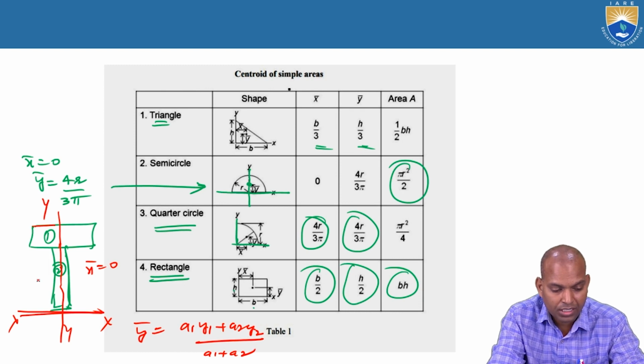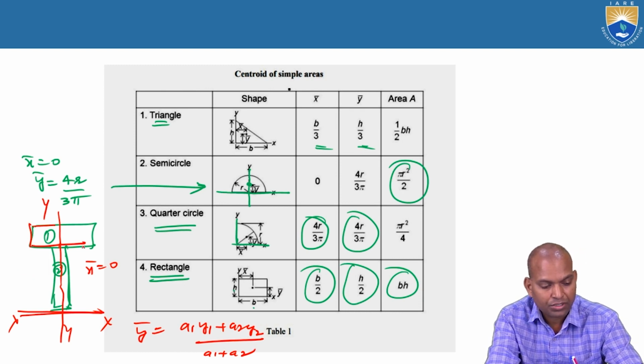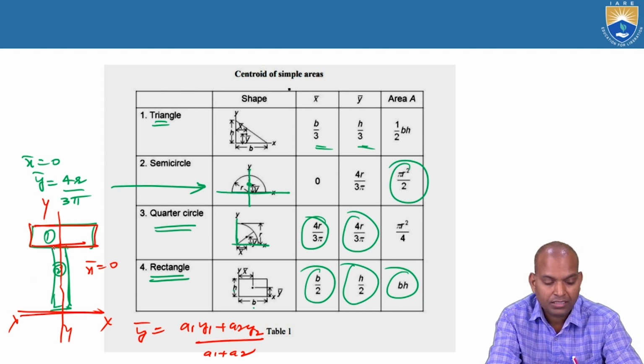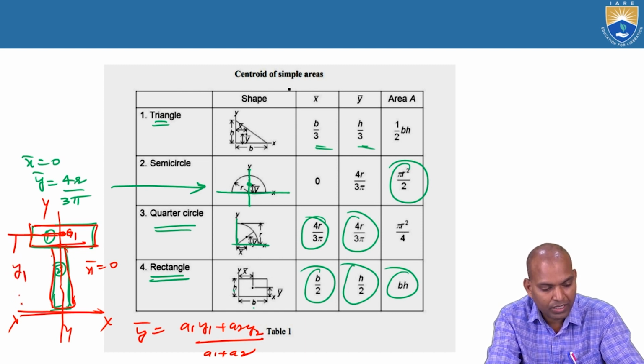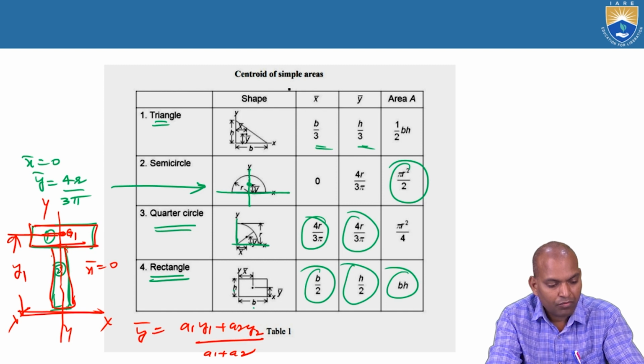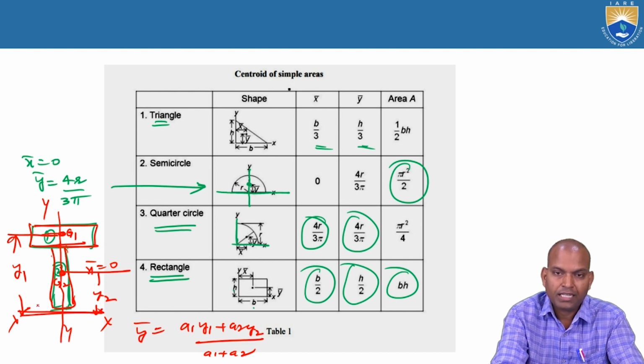What is a1? The area of the rectangle of section 1. And a2 is the area of the rectangle of portion 2. And what is y1? y1 is the distance of the individual centroid g1 to xx, that is y1. y2 is the distance from g2 to the horizontal axis xx.